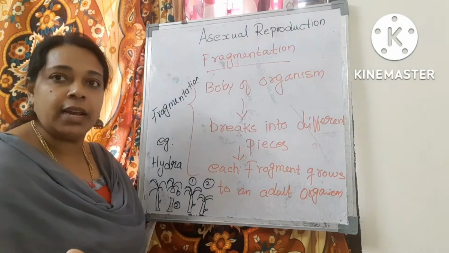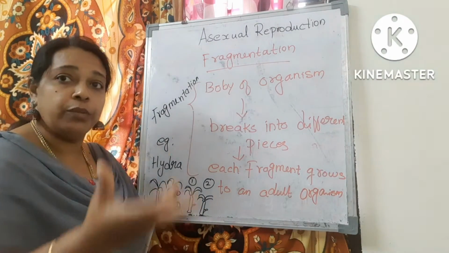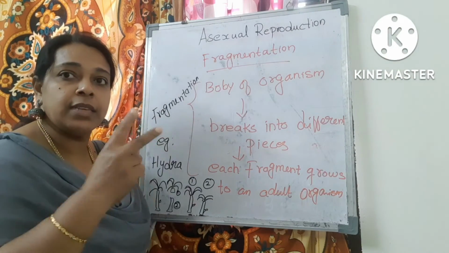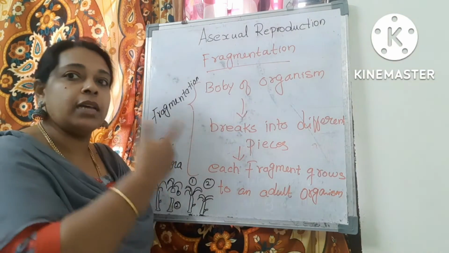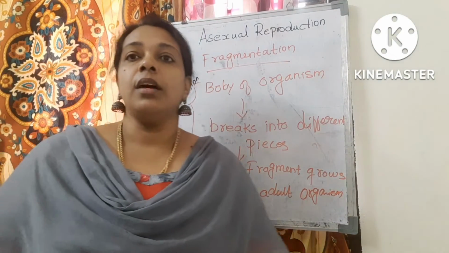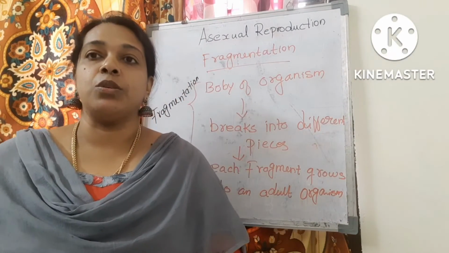Example, Hydra. Hydra is an aquatic organism. We have already learned about Hydra in budding also. So Hydra is able to reproduce by budding as well as fragmentation. So this is about fragmentation. With this, our asexual reproduction chapter is over.